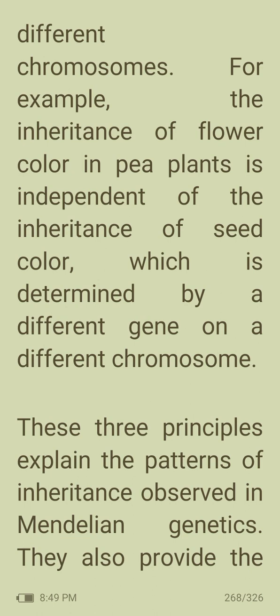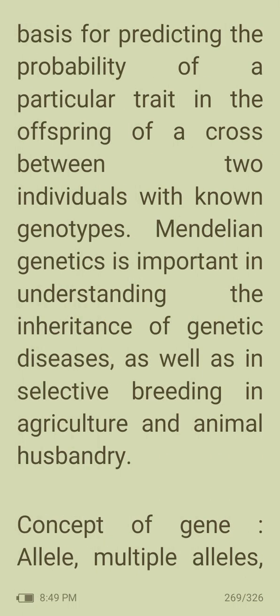These three principles explain the patterns of inheritance observed in Mendelian genetics. They also provide a basis for predicting the probability of a particular trait in the offspring of a cross between two individuals with known genotypes. Mendelian genetics is important in understanding the inheritance of genetic diseases as well as in selective breeding in agriculture and animal husbandry.